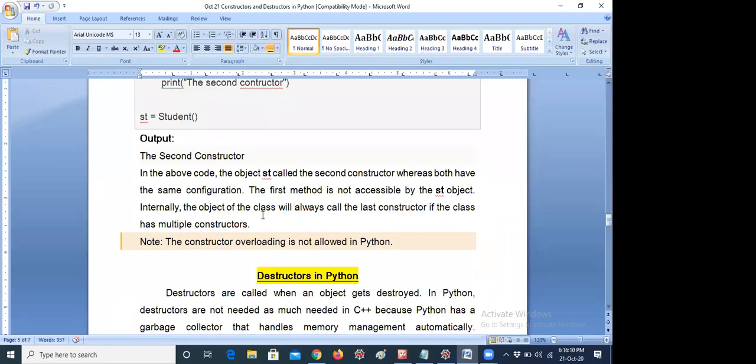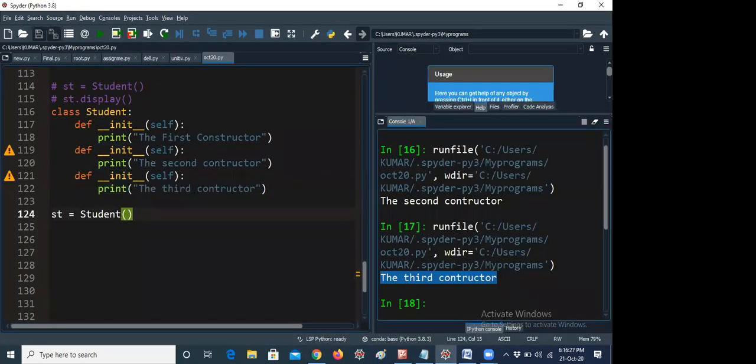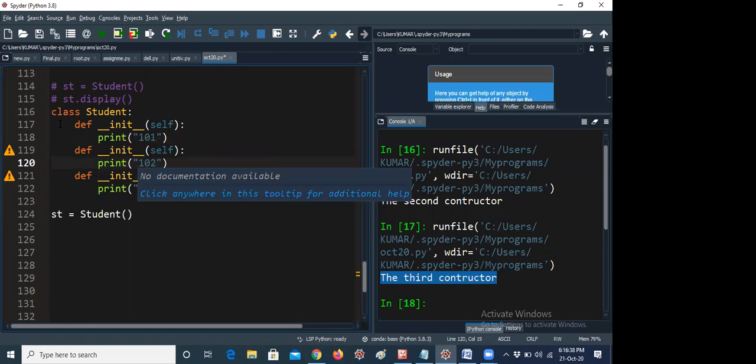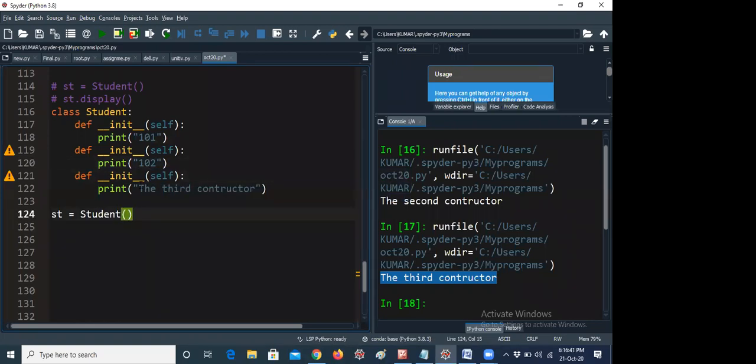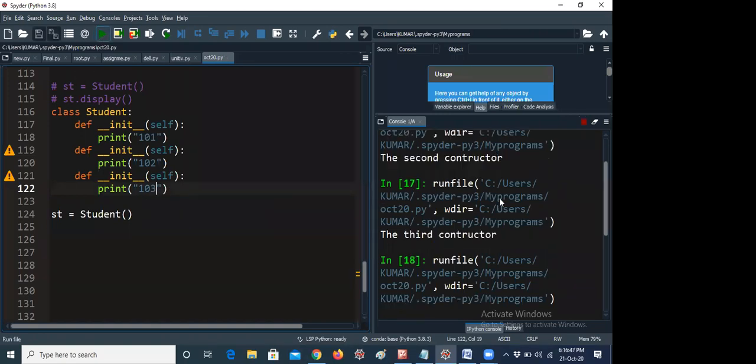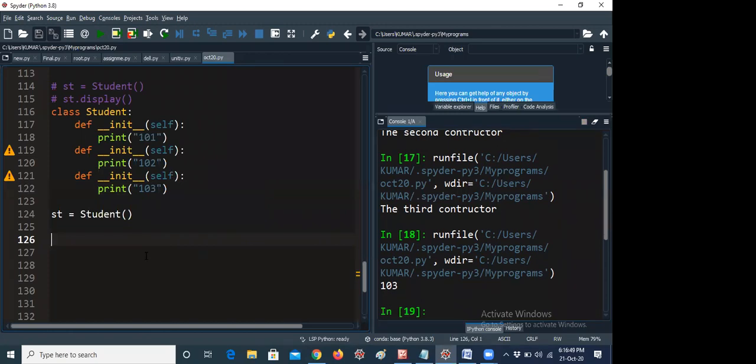Internally, the object of the class will always call the last constructor if the class has multiple constructors. That is the definition you have to understand. If you have multiple constructors in the same class, it will always call the last constructor. That's the reason if you give three constructors as well, it will print like that. For example, in interviews, if you get a question like this with 101 or 102, it will print 103 only. You just understand it that way. Whatever the last parameter you have, it will be printed. It will print 103 now. So you have to understand this way.